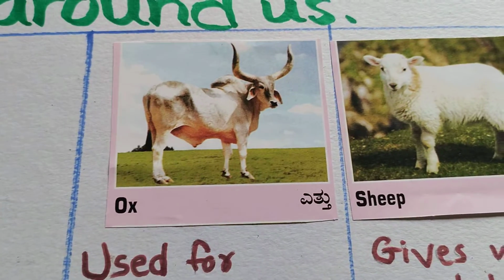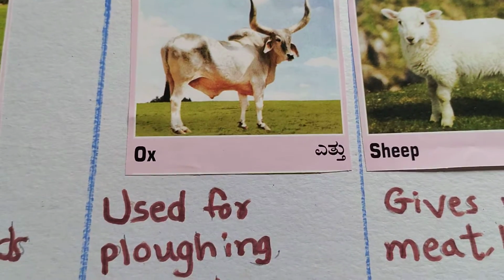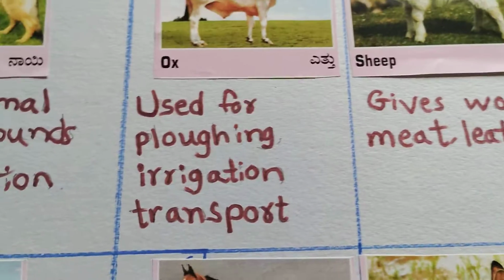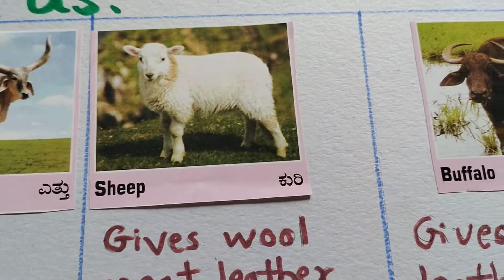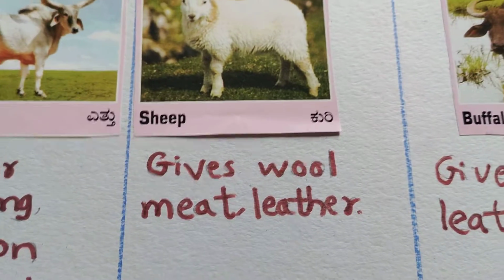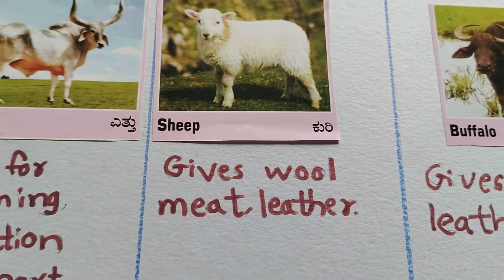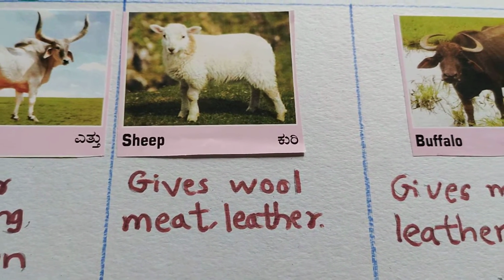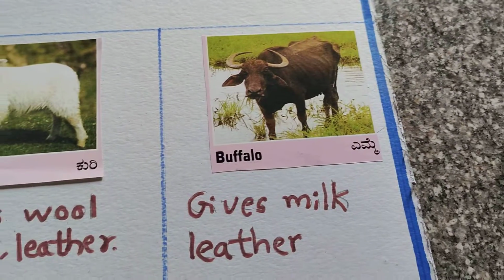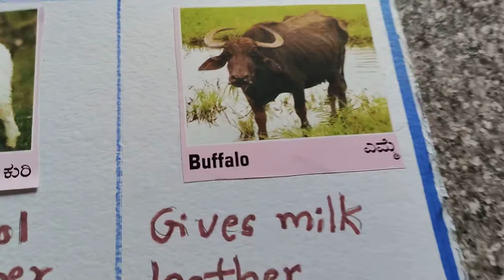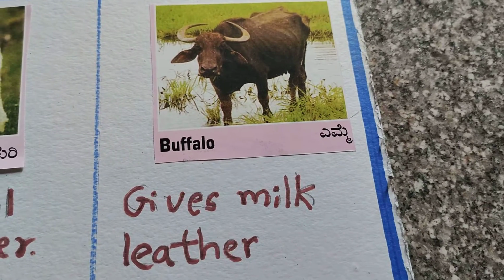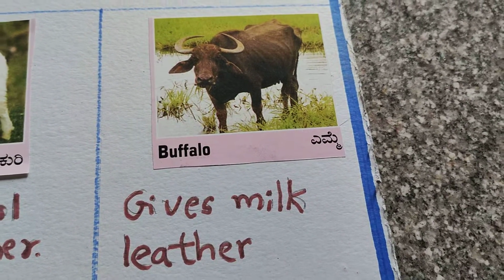Then ox. Ox is used for plowing, irrigation, transport. Then sheep. Sheep gives us wool, meat, leather. Then buffalo. What do we call this? Buffalo. Buffalo gives us milk and leather.